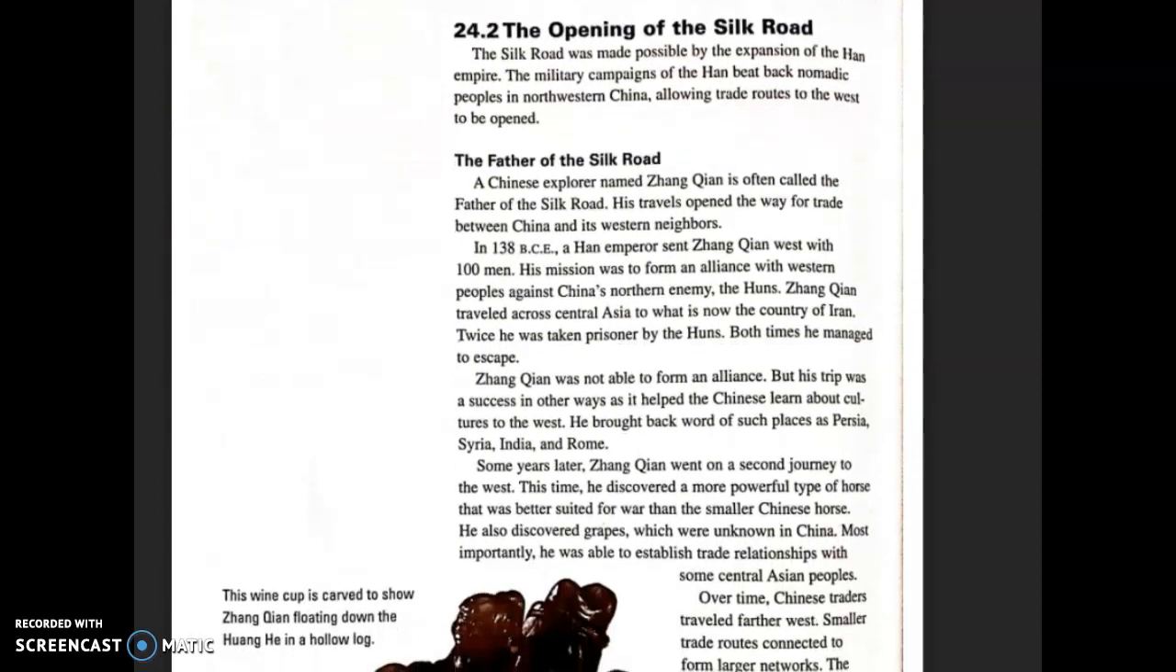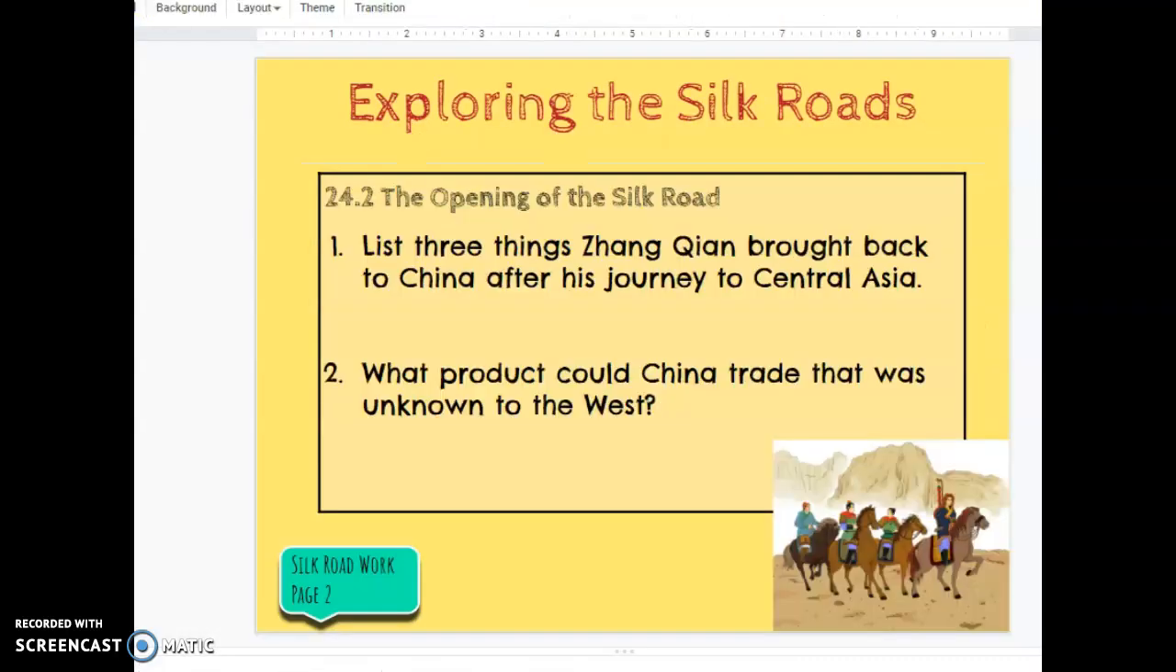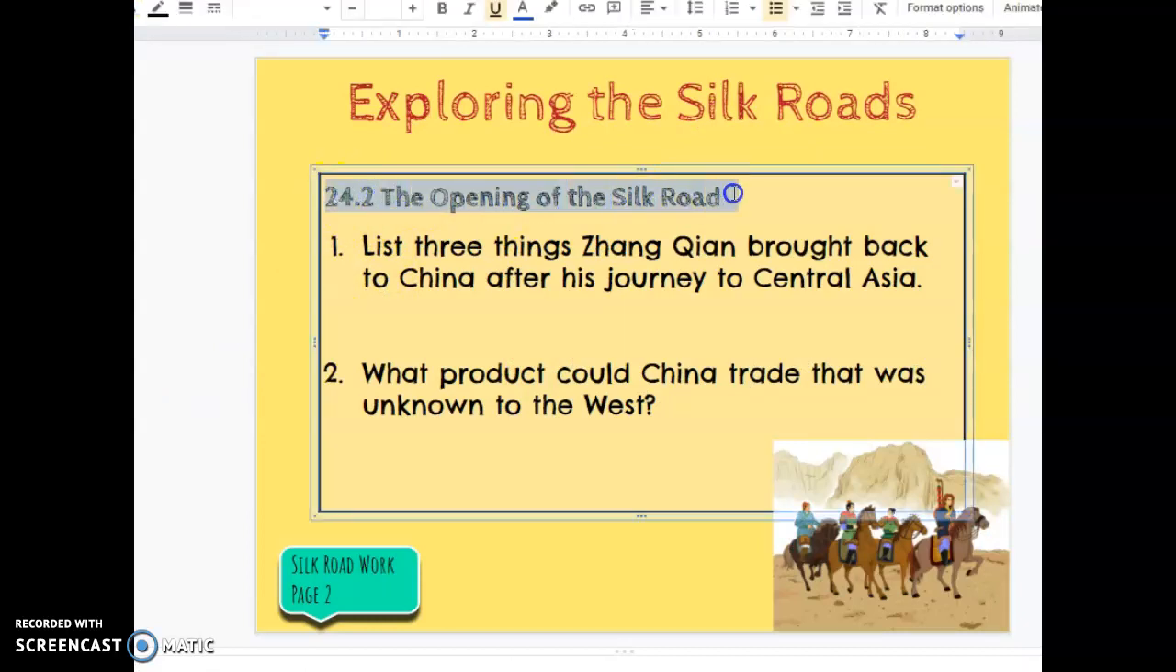For this next page, this next section, if you'll notice, the heading title is 24.2. If you go back to your slides, you'll see that there are questions for each one of these sections for 24.2. So after we read this section, you need to come back to your slides and answer the questions that go along with the section.